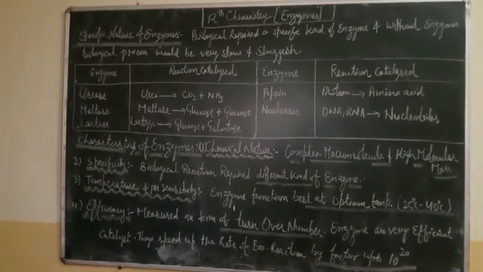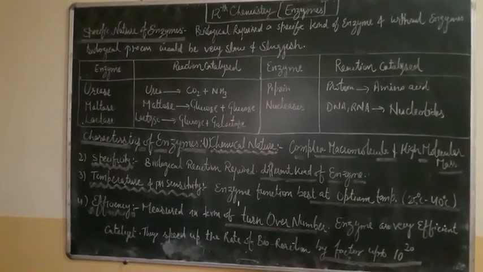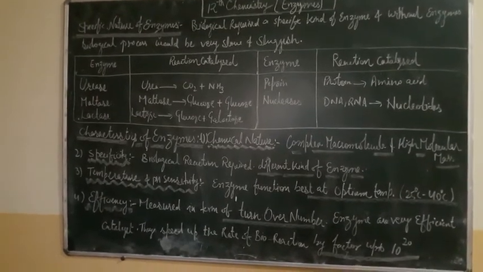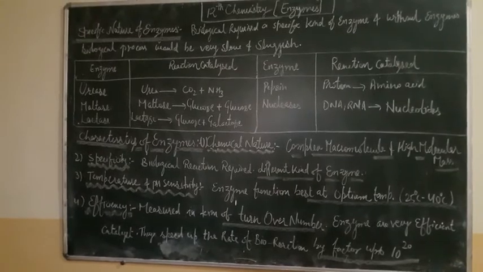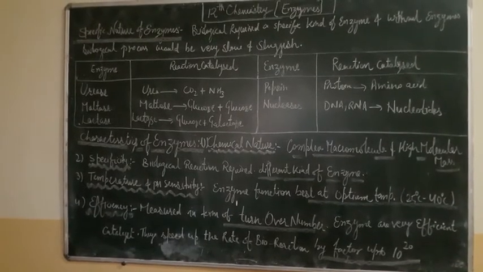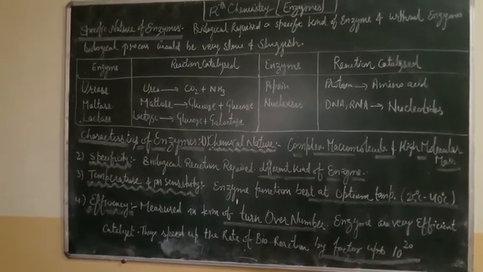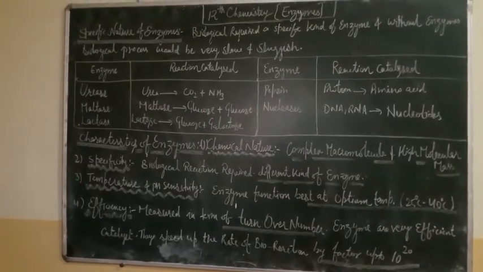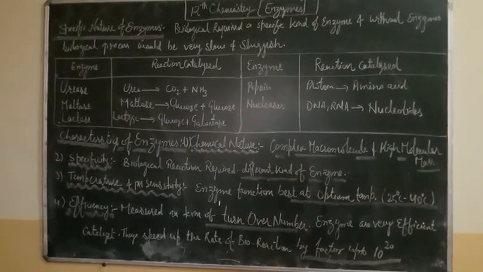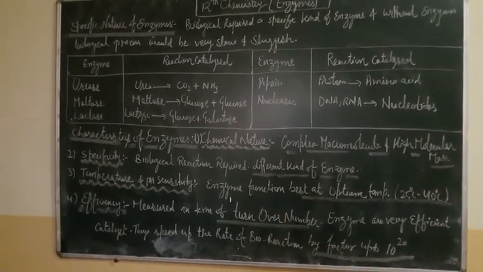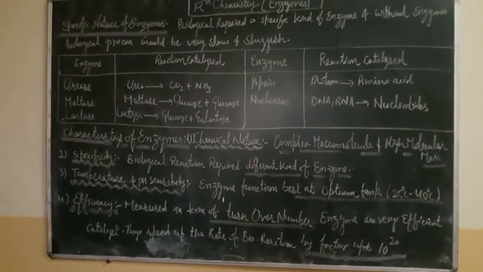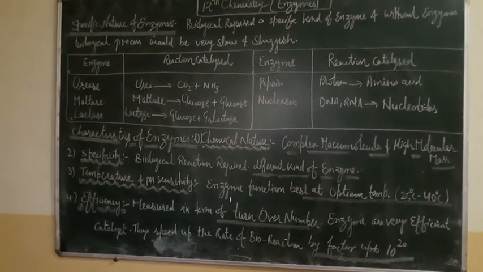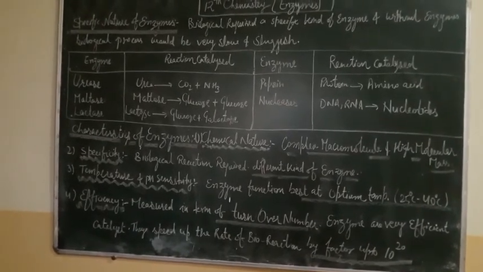Similarly, maltase is the biocatalyst that converts maltose into glucose, two molecules of glucose from maltose, in the presence of the maltase enzyme. Similarly, lactose is converted into glucose plus galactose by the enzyme lactase.